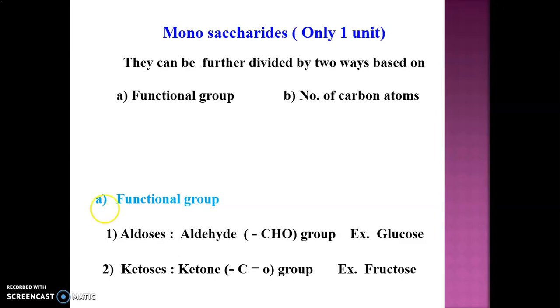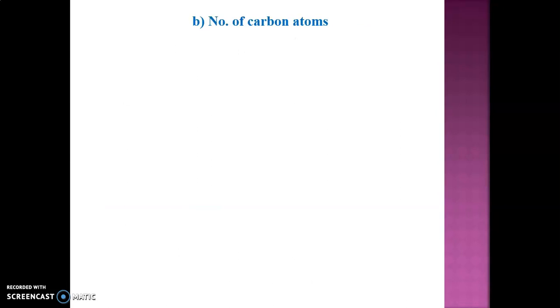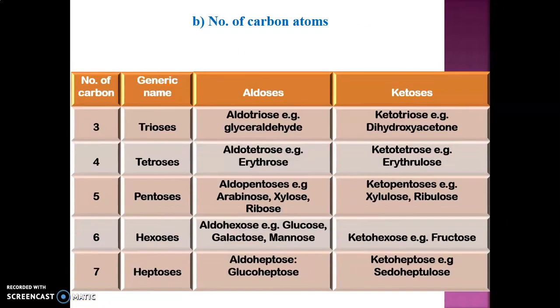So depending upon functional group, we have divided them into 2 types: aldoses, that is, they contain an aldehyde group, for example glucose, and second, ketoses, where the functional group is ketone. A famous example is fructose. So this was about the type of functional group present in the carbohydrate. Next we will see depending upon the number of carbon atoms present in that particular monosaccharide.